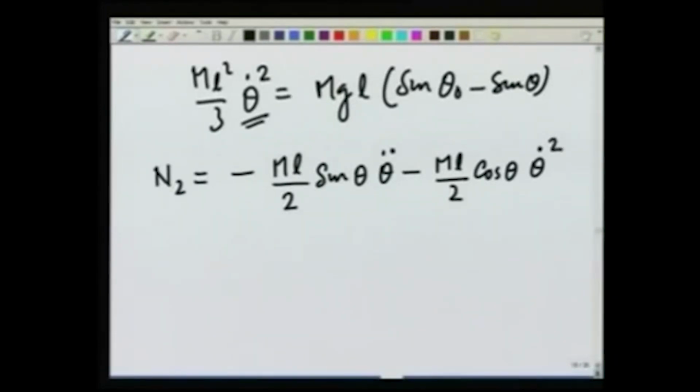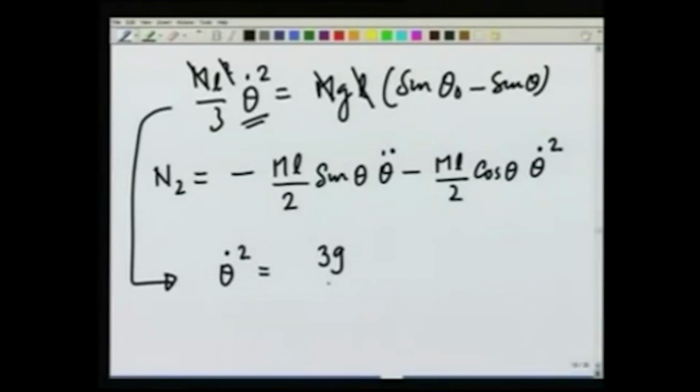And let us substitute. Let us cancel m, and this gives me theta dot squared is equal to 3g over L times sine theta 0 minus sine theta.